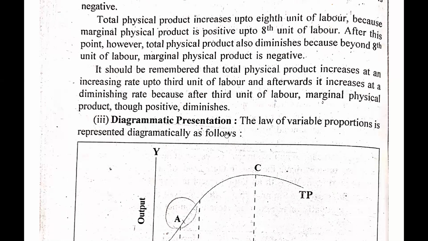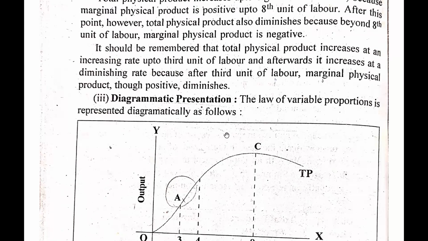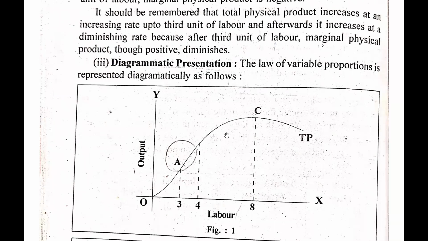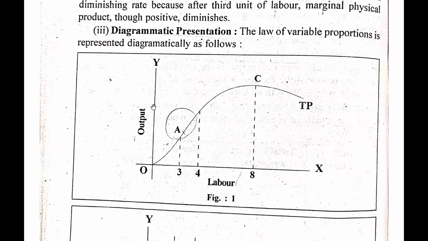Now we will move further to see the same thing as a diagram. Here we were given the tabular form, and now we are given the diagram of the same situation. So guys, in this diagram we are given two axes. The one is the x-axis, the other is the y-axis. On the x-axis we are given labor, and on the y-axis we are given output. So guys, here you can see that in the beginning, as our labor is increasing, our output is also increasing.